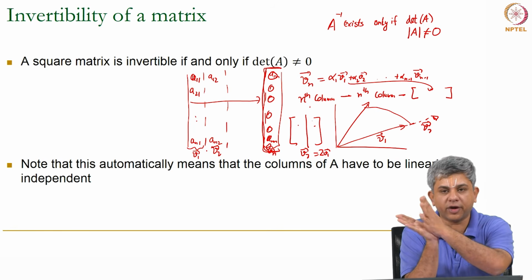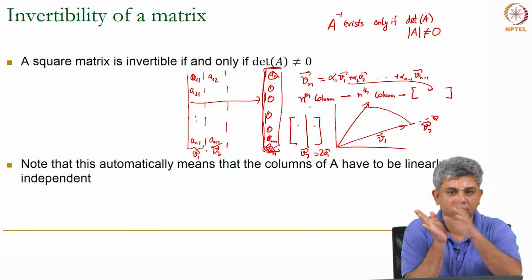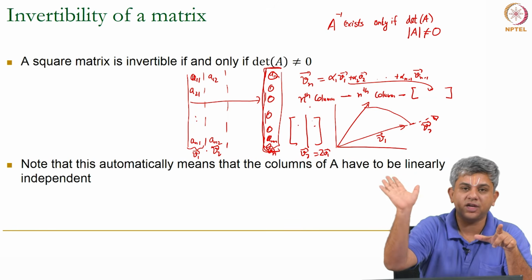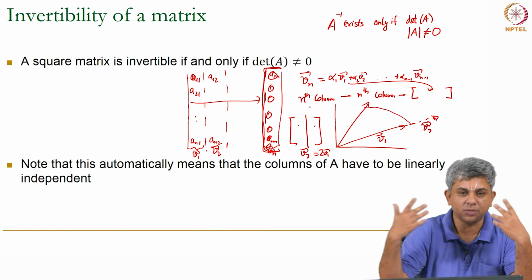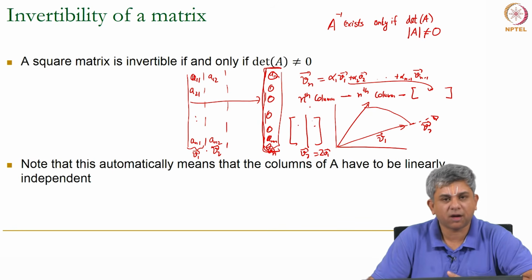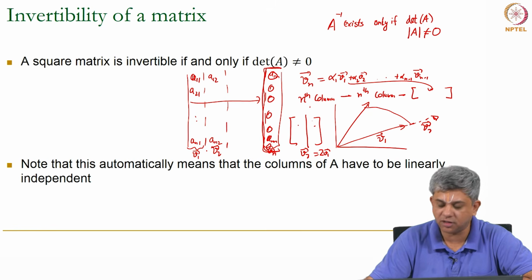You are going to get non-zero area only if one of them is not simply a scaling of the other. Similarly, if you have three vectors, if one of them is the linear combination of the other two vectors, it means all three are in the same plane, which means they are not going to form a non-zero volume. So, there are multiple interpretations for A inverse existing, and there are deep connections with the determinant of the matrix.